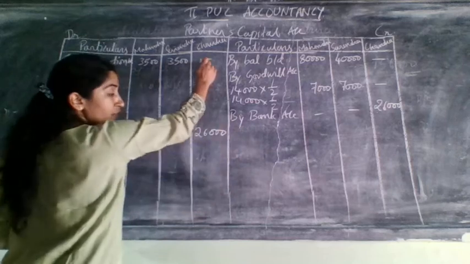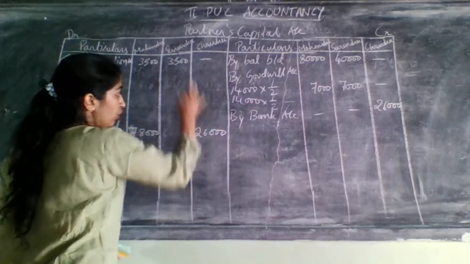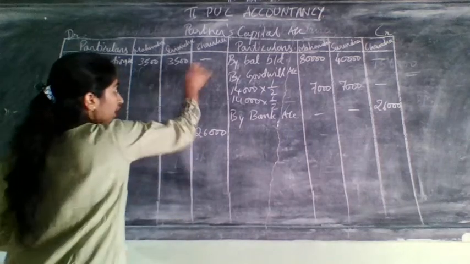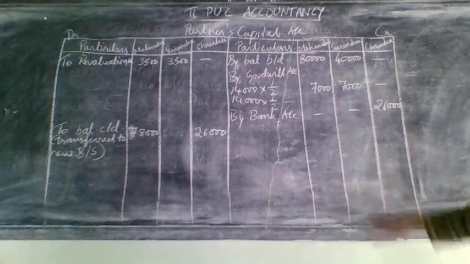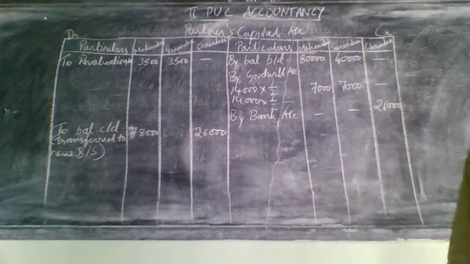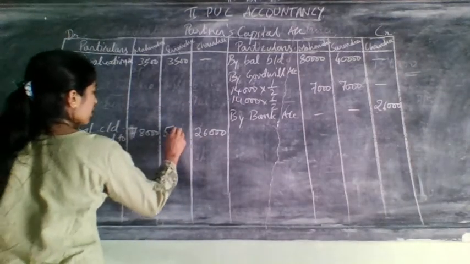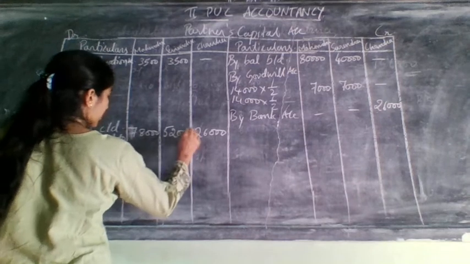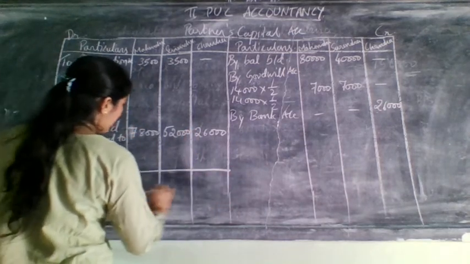If goodwill was withdrawn, then this amount, again you need to compare at that time, but here goodwill was not withdrawn, so it will not affect Chandra's capital. For him 26,000 he brought, that is 26,000, and for Surendra it is 52,000.